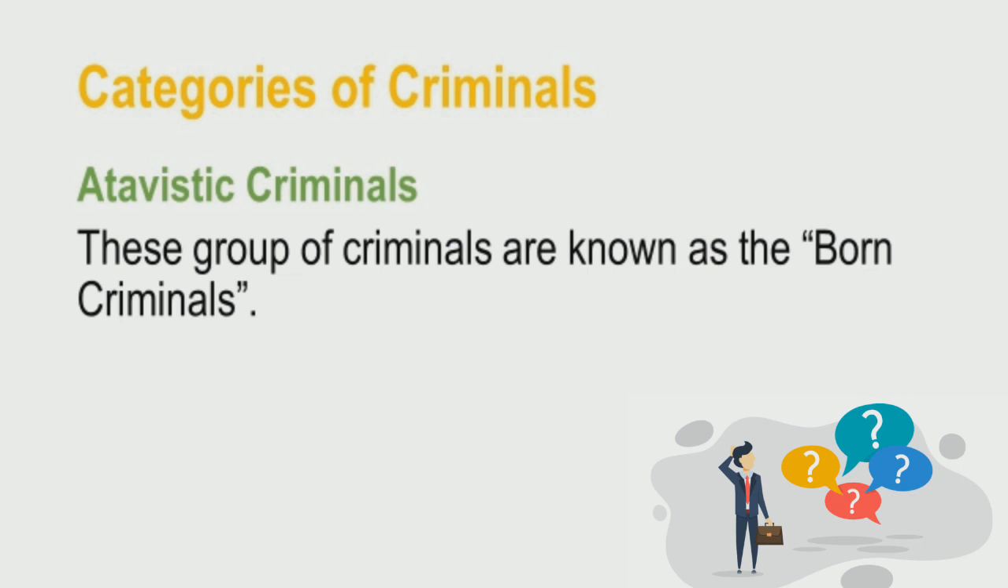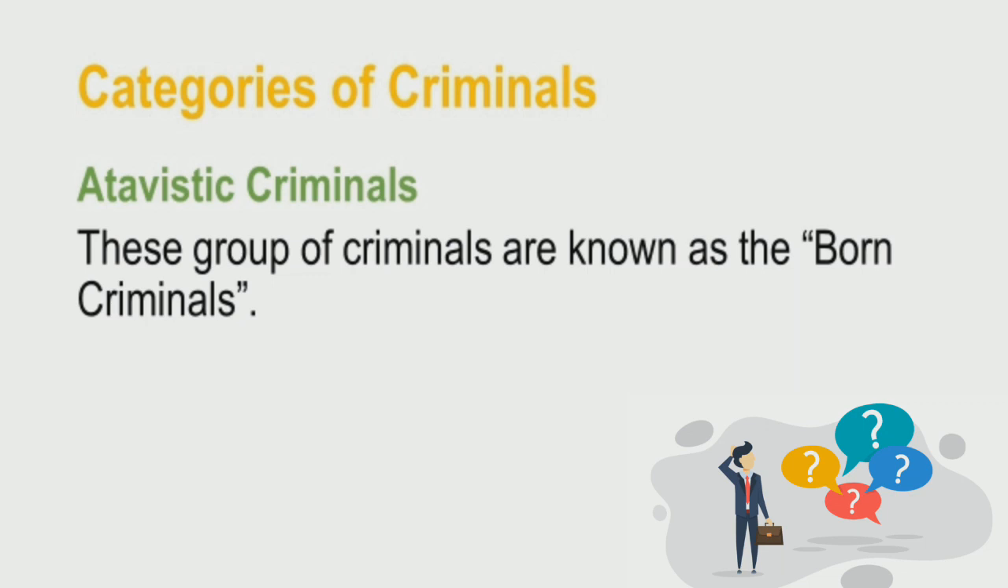So he is basically looking at the physical characteristics of an individual, and he will be judging them based on those physical characteristics. So the basis of Lombroso for stating that this person will become a criminal in the future is the physical features of that person.